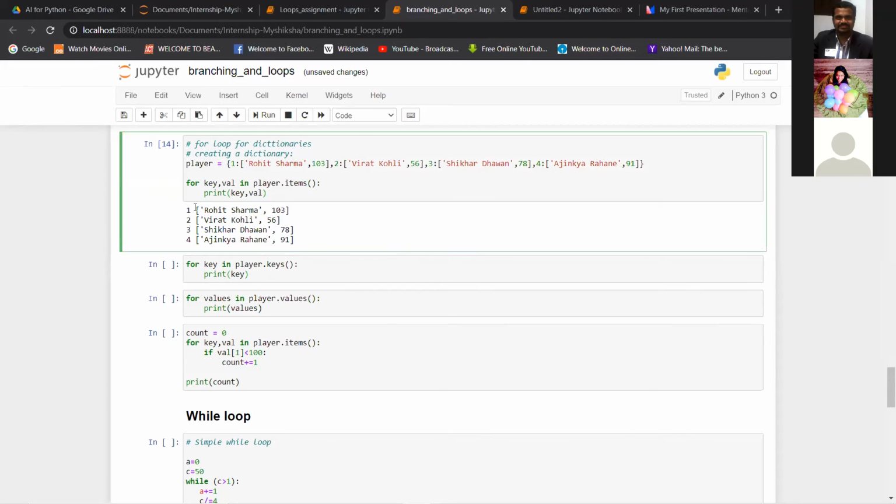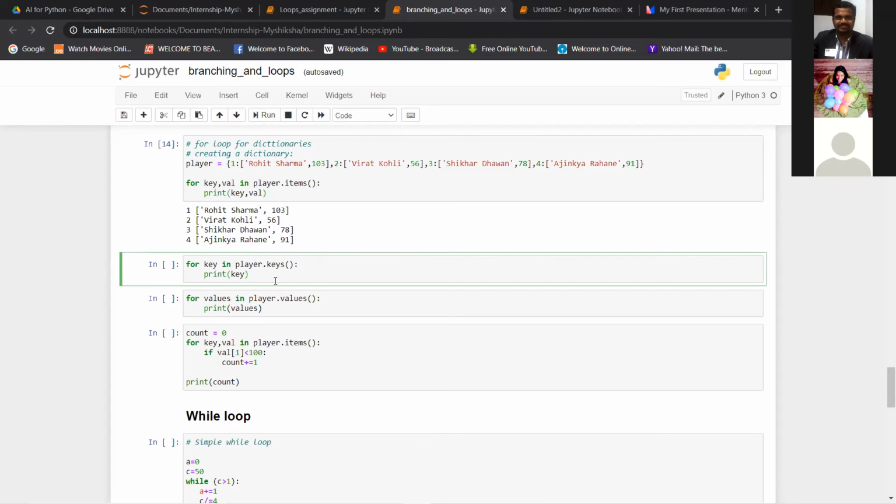We can see the keys here are 1, 2, 3, 4, right? The left side of the colons. And the values here are the right side of the colons. So again, a simple for loop you can use with the items function to get the key value pairs from a dictionary. You use the dictionary name with the items function.